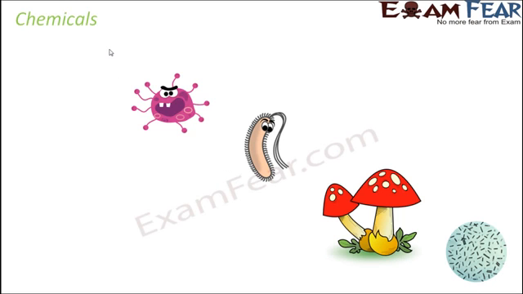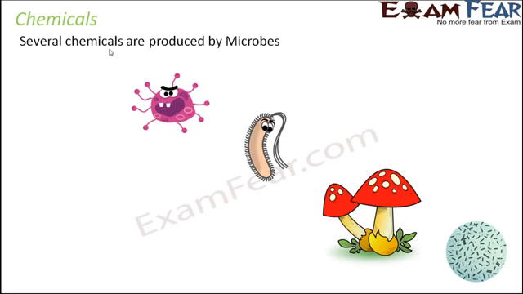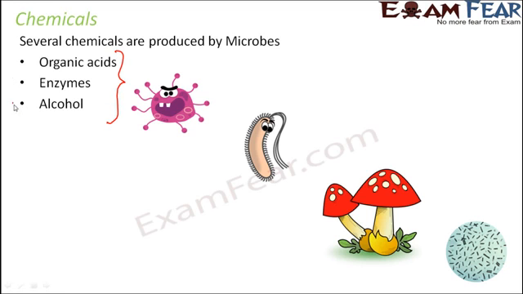Now let us talk about the chemicals. I said that there are several types of chemicals which are also produced by microbes, and these chemicals are again helpful to us in some way. Some of the important chemicals which are produced by microbes are organic acids, enzymes, and alcohol. Alcohols we have almost covered because we saw how alcohol is produced from microbes. Yeast produces ethanol. And this alcohol is again used in many other chemical reactions where alcohol turns out to be helpful.